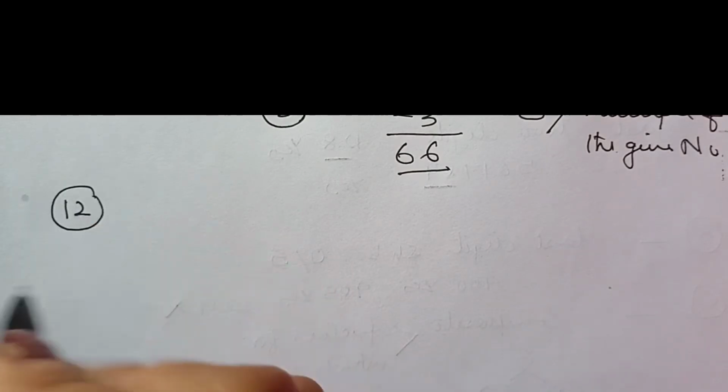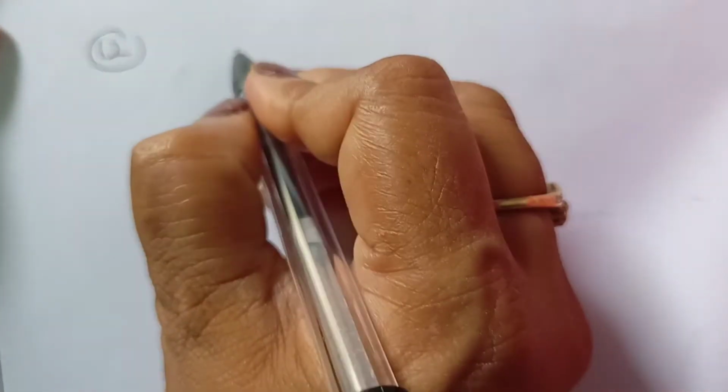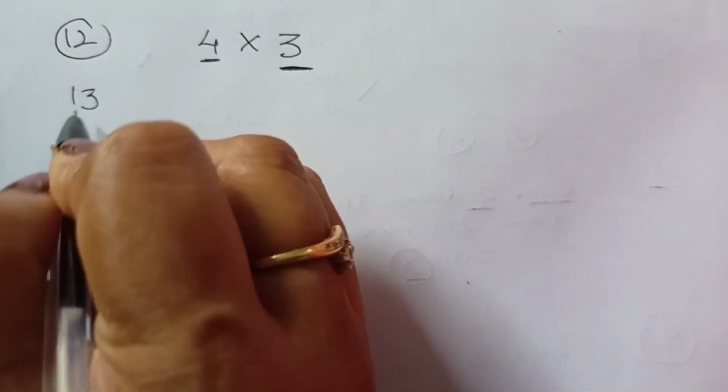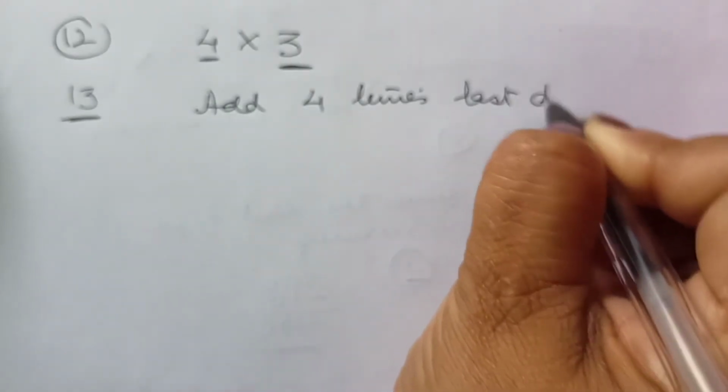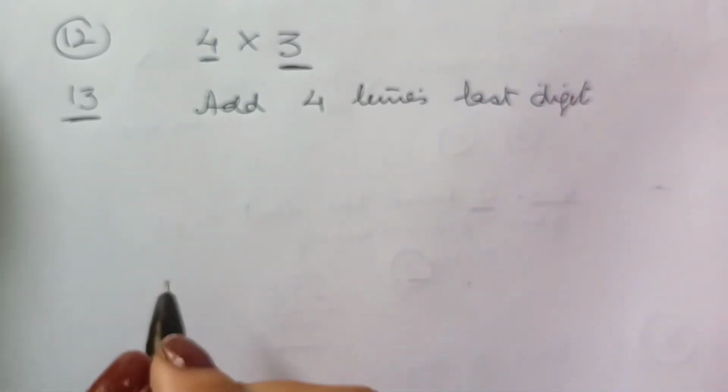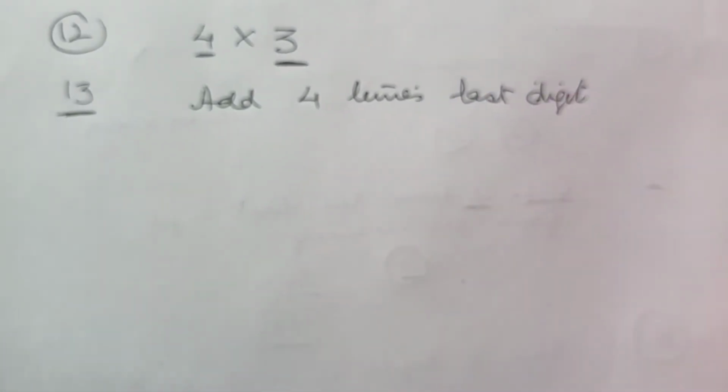Let's go on to 12. Again, 12, you may divide it into 4 and 3. So if the number is divisible by 4 as well as 3, the complete number is divisible by 12. Now let's come to 13. So we add 4 times the last digit to the remaining number. And if the result is divisible by 13, then the complete number is divisible by 13.